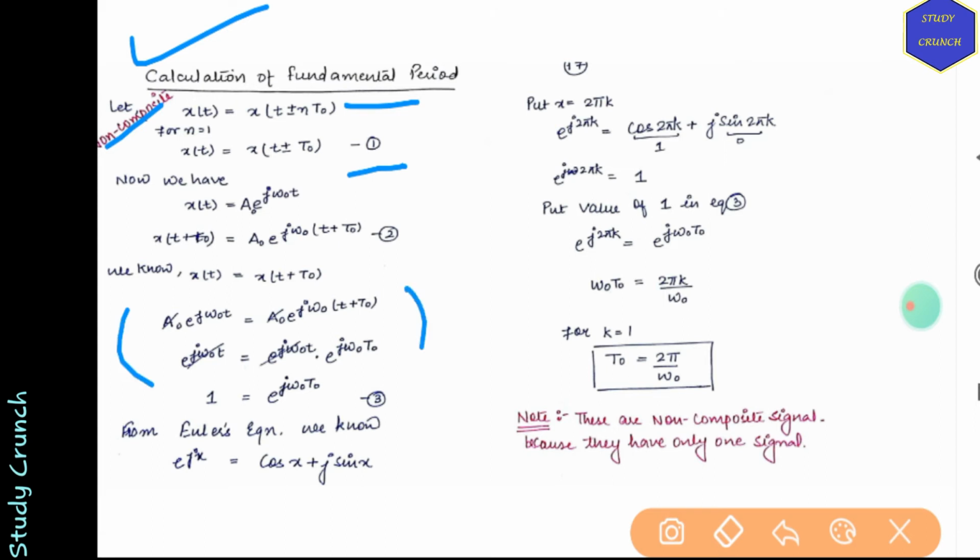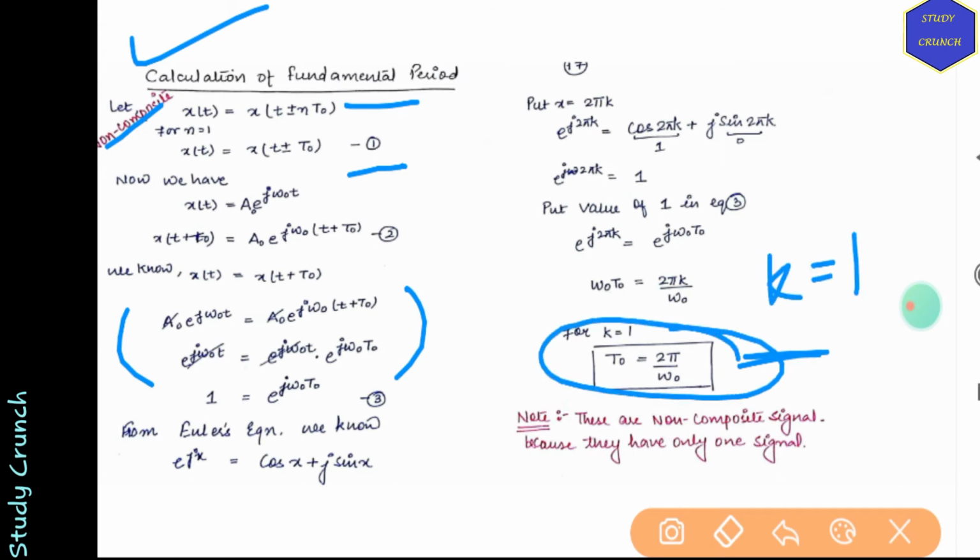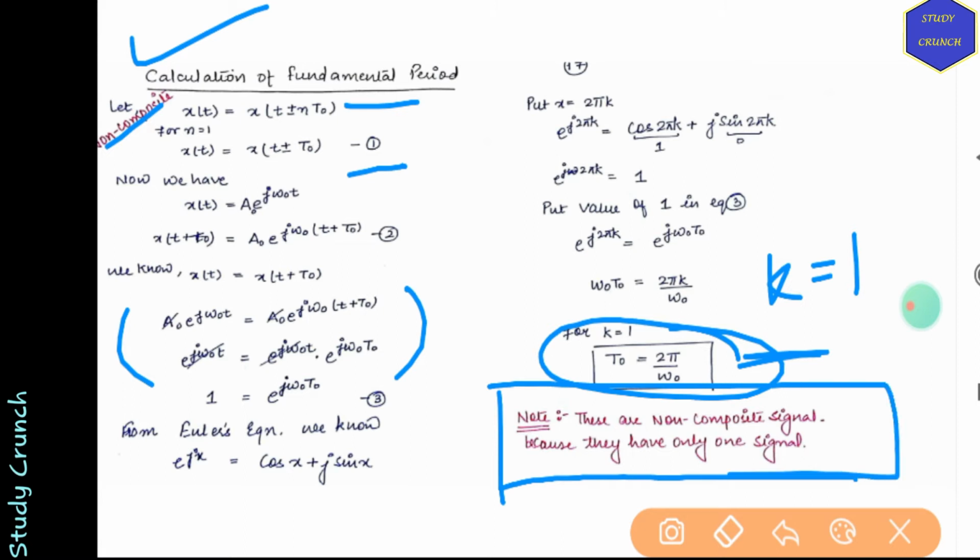After equating these two, we'll get t equal to 2 pi by omega naught for k equal to 1. So the point to note here is that these are non-composite signals because they have only one single value or one signal.